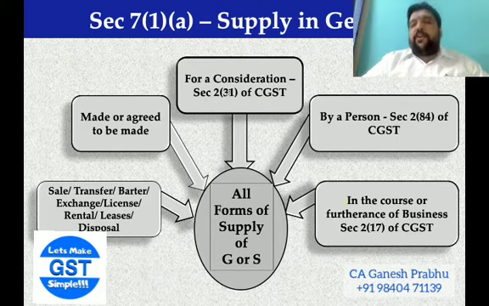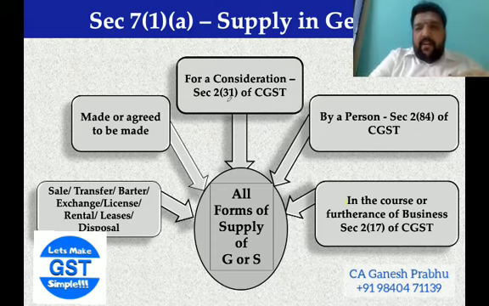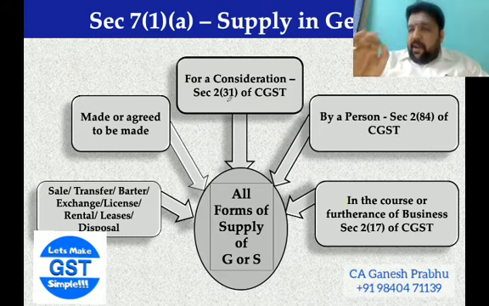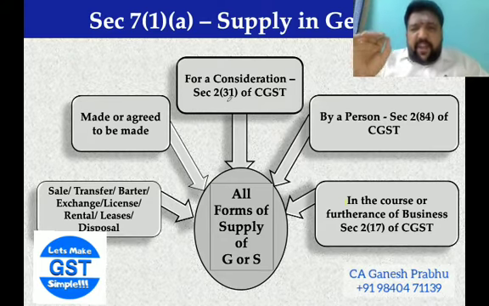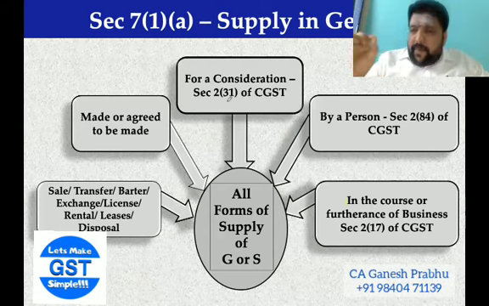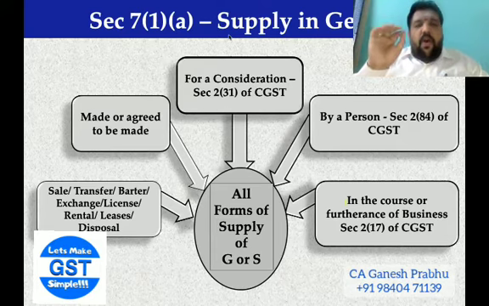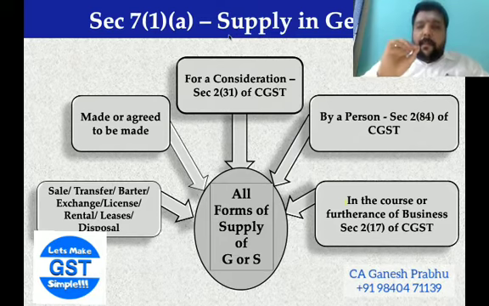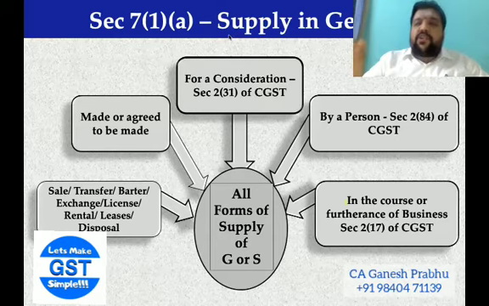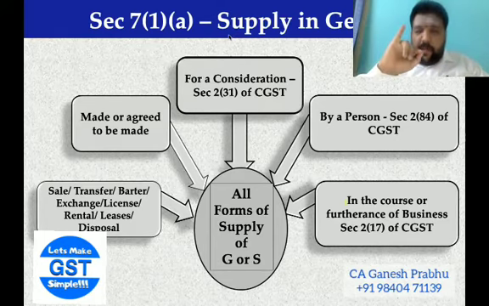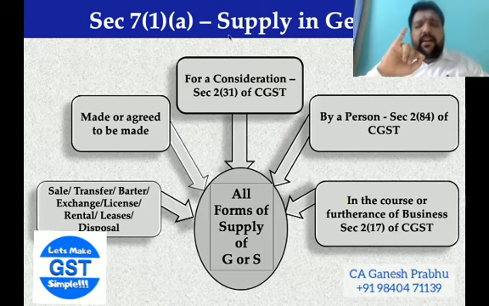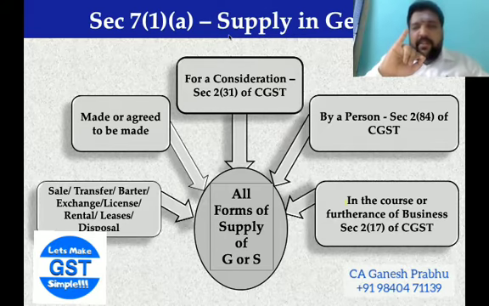made or agreed to be made, which means it is already done or it is going to be done, made or agreed to be made for a consideration by a person in the course or furtherance of business. So all forms of supply made or agreed to be made by a person for a consideration in the course or furtherance of business. There should be a form of supply. That form of supply may be sale, barter, exchange, lease, license, rental, anything. We'll get into all these words sometime later.